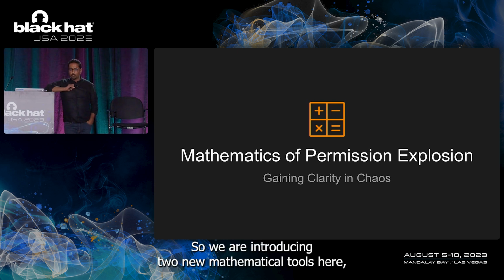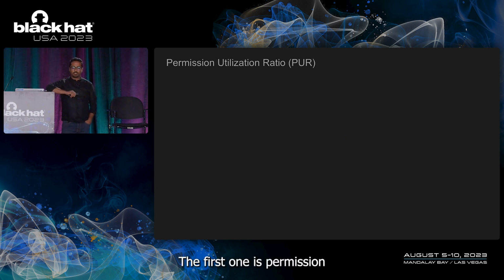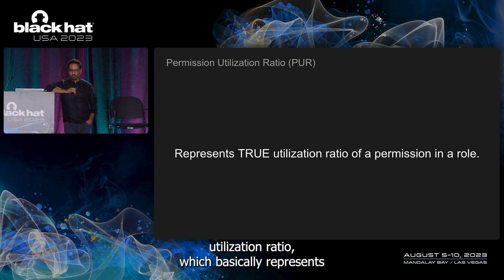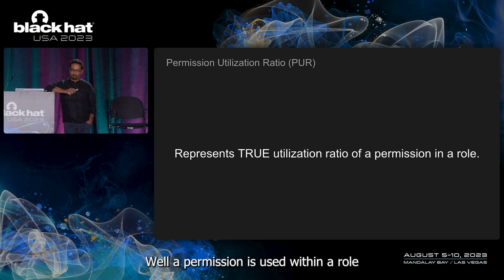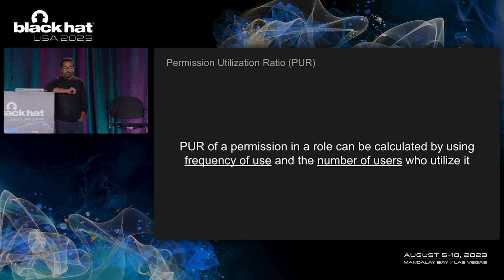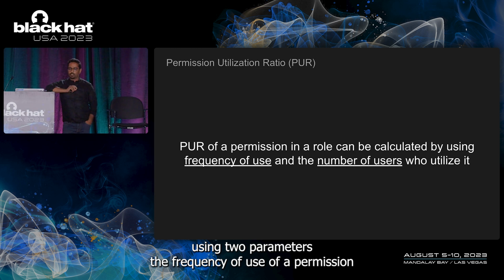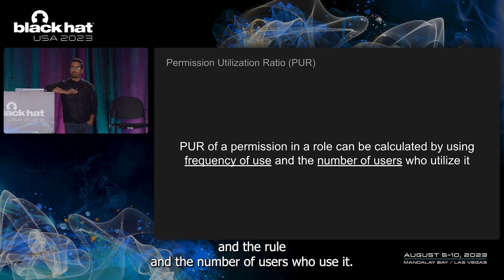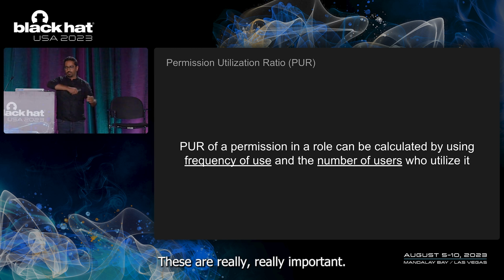So we are introducing 2 new mathematical terms here, or you can say units, so that we can quantify permission explosion. The first one is permission utilization ratio, which basically represents the true utilization ratio of a permission in a role, which means how well a permission is used within a role. PUR, permission utilization ratio, can be calculated using 2 parameters: the frequency of use of a permission in the role and the number of users who use it. I want you guys to focus on both of these parameters. These are really, really important.